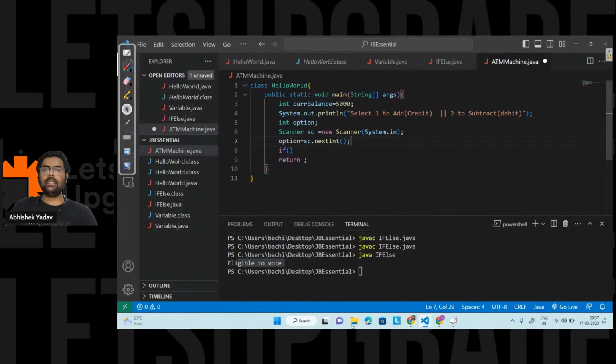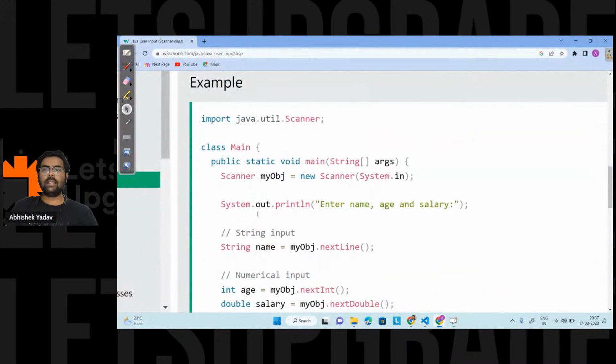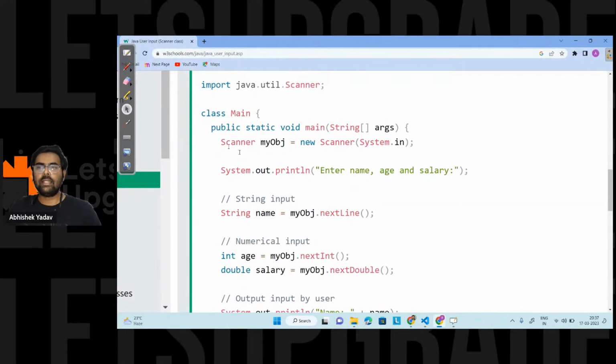So basically, if I move to this part right here, you can see we are using the Scanner class, and we are creating the reference using new Scanner. Okay, everything is clear, right?